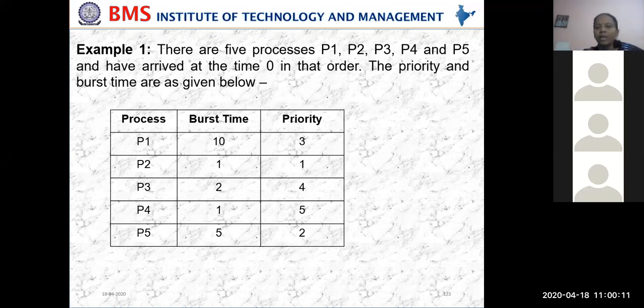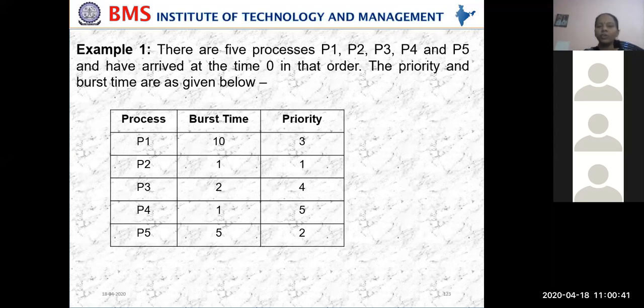So here, based on the priority, we are trying to execute the processes. They will give you this in your exam. This will be your question for your exam. What is your first step? What do you have to do first? You have to write a Gantt chart for this one.